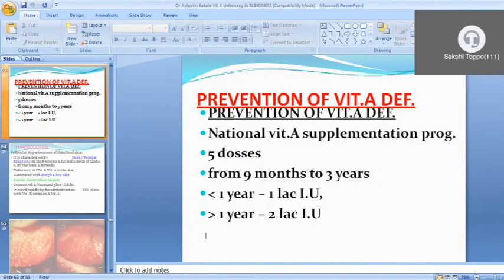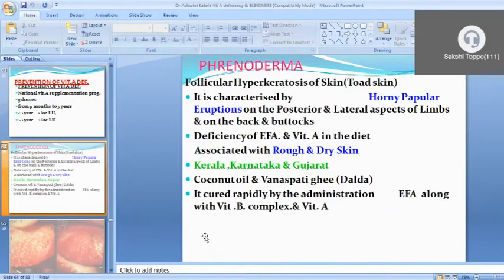for the adult. Then prevention of vitamin A deficiency is by giving vitamin A supplementation, that is 1 lakh international unit for less than 1 year children, and 2 lakh international unit for the more than 1 year children.